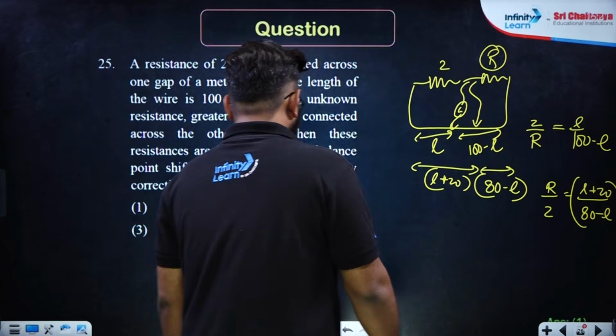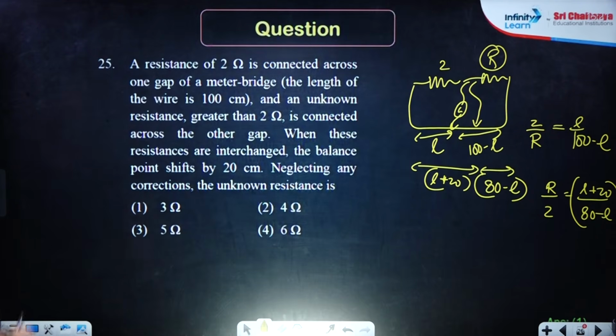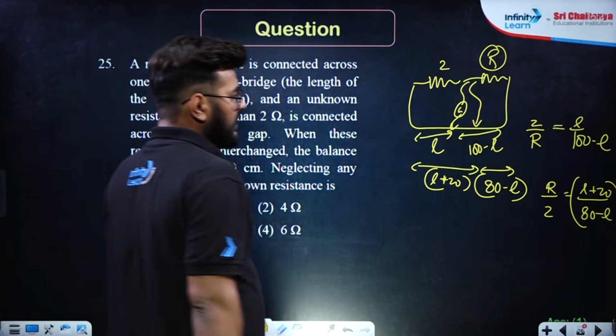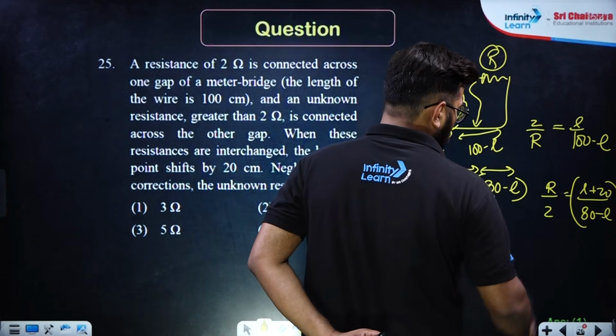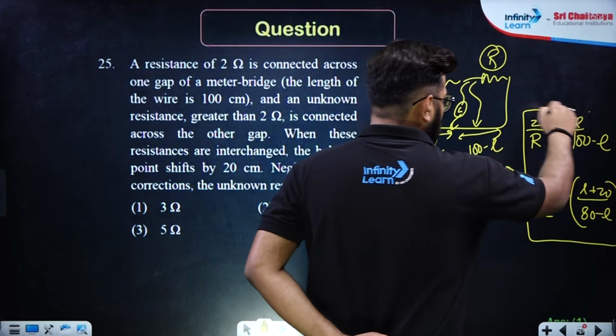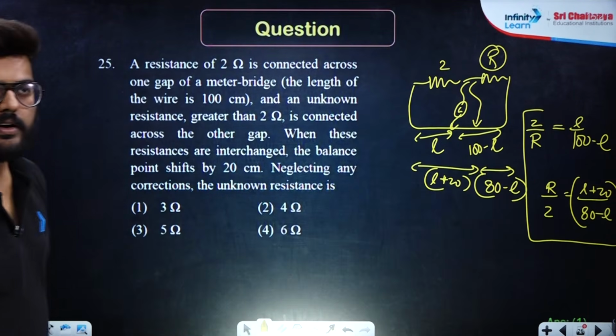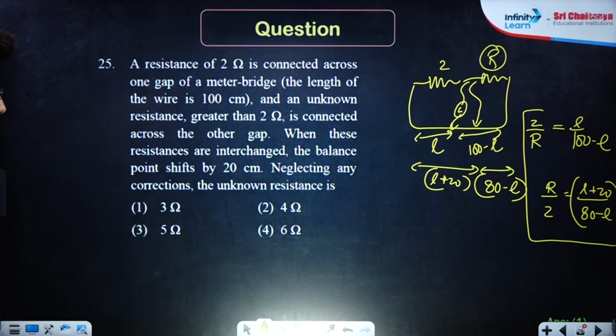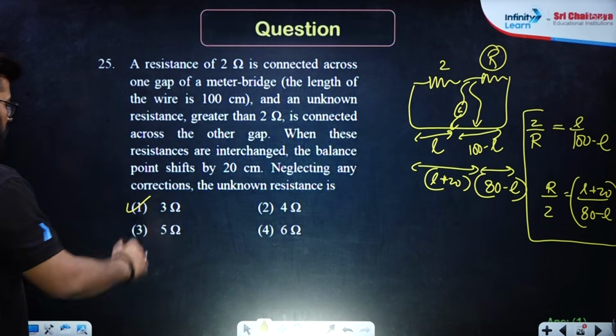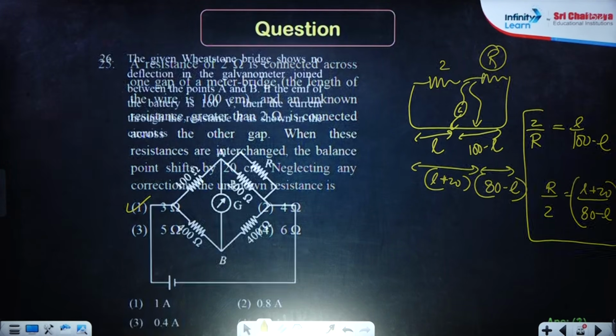You solve both of them, you will be able to find out the value of L. Once you have got the value of L, you can now very easily find out the value of R. You just will have to solve using both these steps. I hope I am making sense to you, okay? Answer will be 1, 3. Moving ahead for the next one.